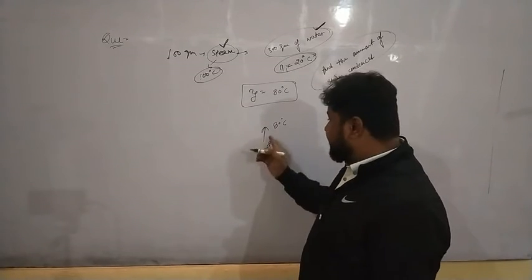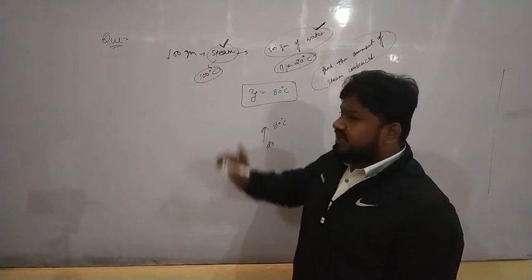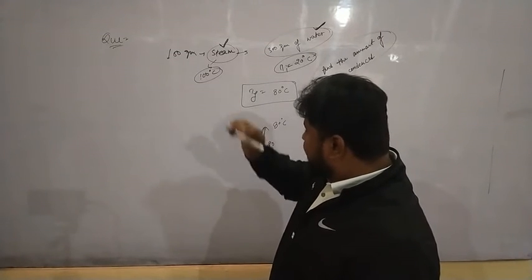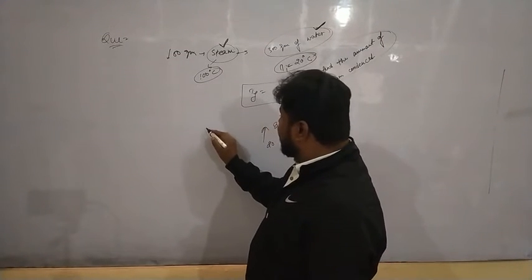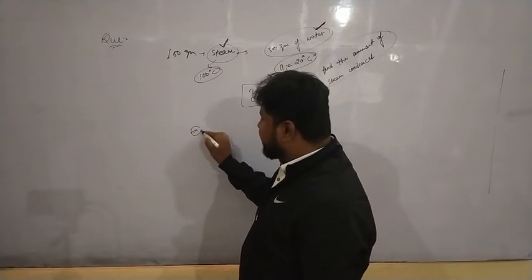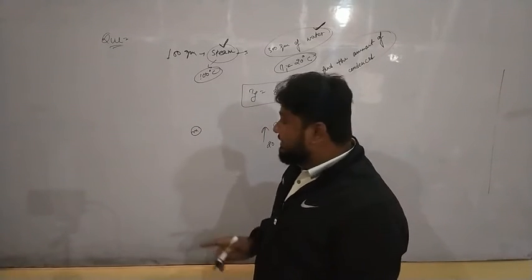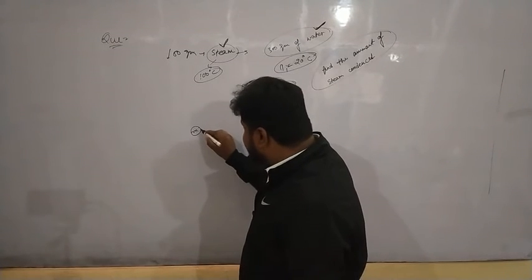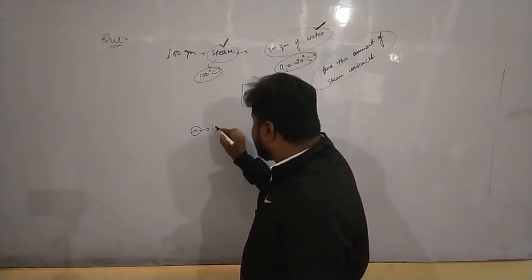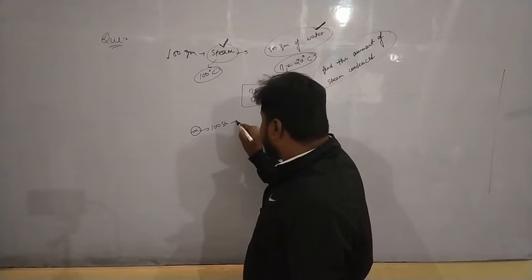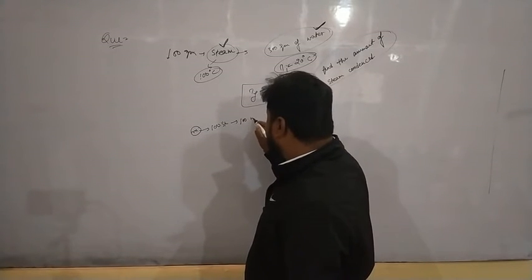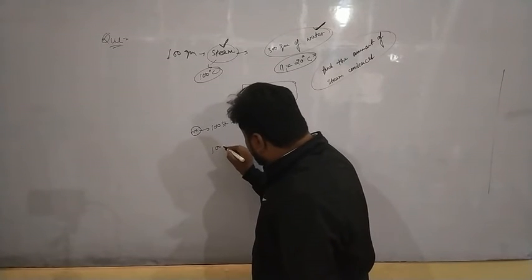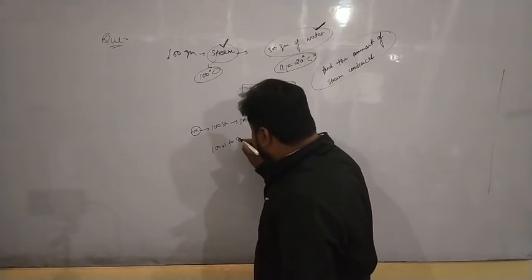When we talk about steam, suppose there is a mass of steam, which is what we need to find out. This mass will convert 100 degrees steam into 100 degrees water first, then it will convert 100 degrees water to 80 degrees water.